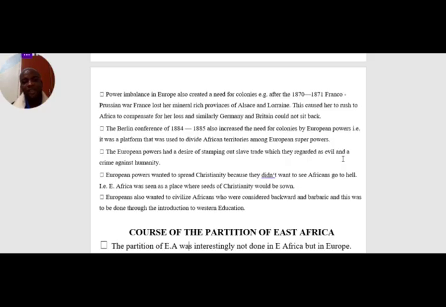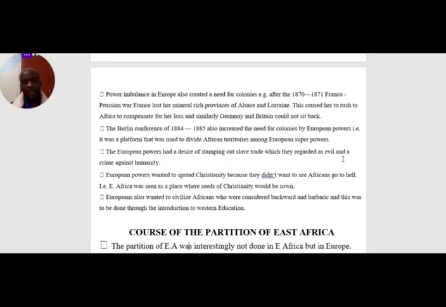Lastly, European powers also wanted to civilize Africans who were considered backward in terms of education, in terms of dressing, in everything. So they took Africans to be barbaric because of the cultural practices that they were doing, for example, killing of twins. And this made them come to Africa to educate them, teaching them, showing them that even twins are children.